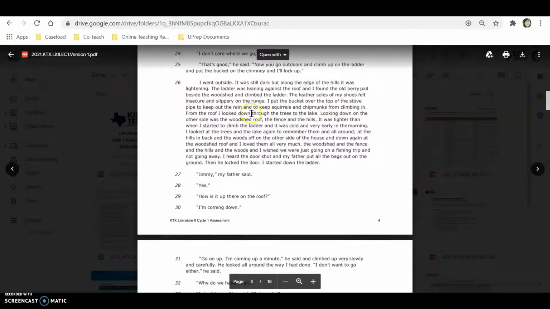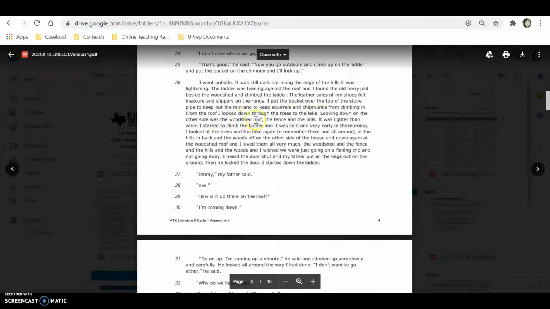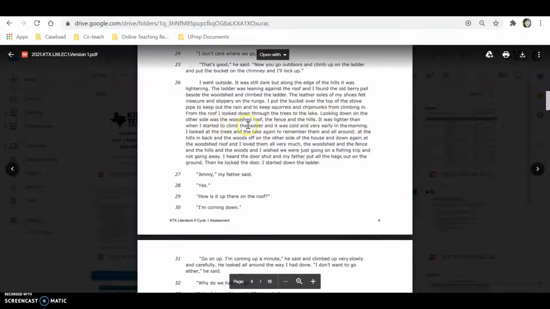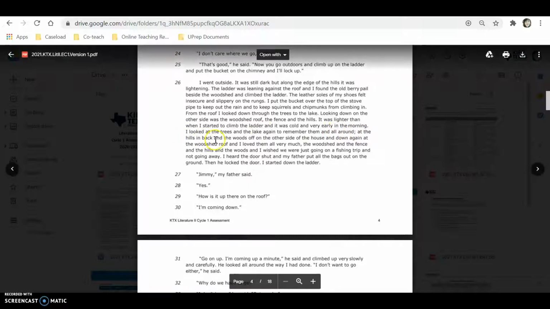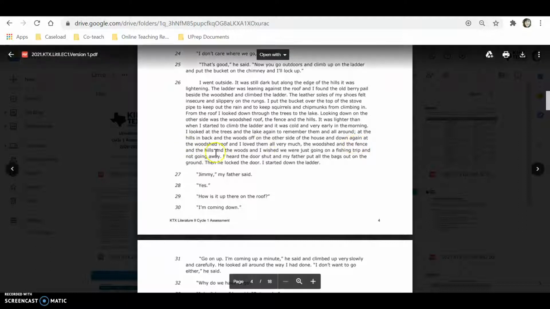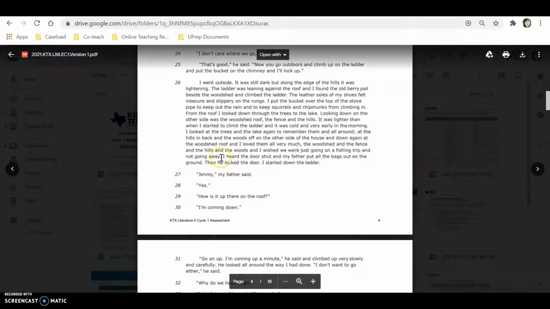From the roof, I looked down through the trees to the lake. Looking down on the other side was a woodshed roof, the fence, and the hills. It was lighter than when I started to climb the ladder, and it was cold and very early in the morning. I looked at the trees and the lake again to remember them and all around, at the hills in back and the woods off on the other side of the house and down again at the woodshed roof, and I loved them all very much. The woodshed and the fence and the hills and the woods, and I wished we were just going on a fishing trip and not going away.